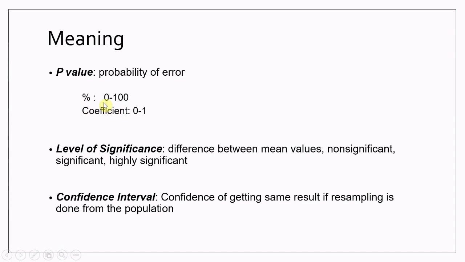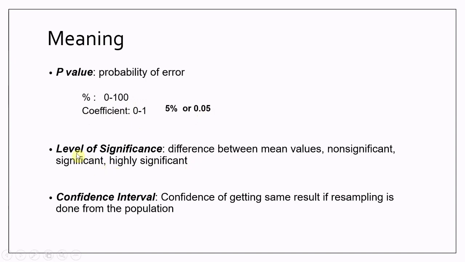In percentage it ranges from 0 to 100, and in coefficient value it ranges from 0 to 1. Suppose we have conducted the experiment 100 times and 5 times we have got the result in support of the null hypothesis. So we can represent the p-value as 5% error or 0.05.